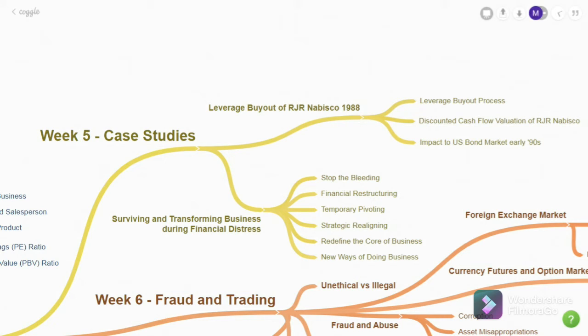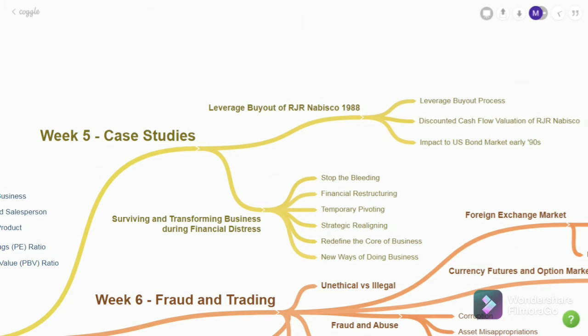We had 2 cases. The first is the leveraged buyout of RJR Nabisco in 1988, and the second is how to survive and transform a business during financial distress. In the leveraged buyout of Nabisco, we learned about leveraged buyout processes, how RJR Nabisco was evaluated based on the discounted cash flow theory, and what the impact of this leveraged buyout was on the US bond market in the early 90s. These cases were very interesting.